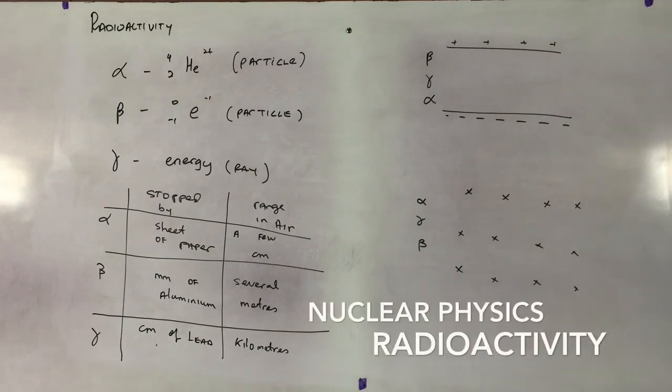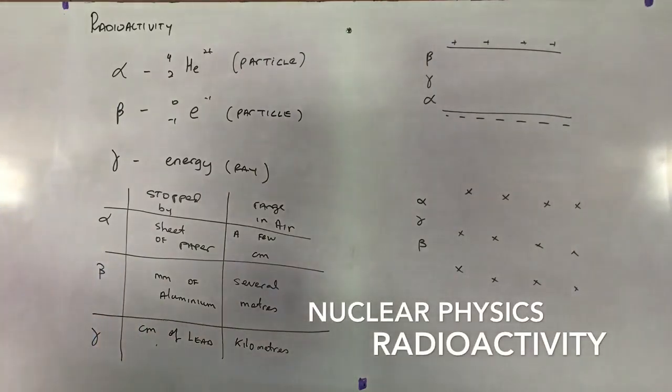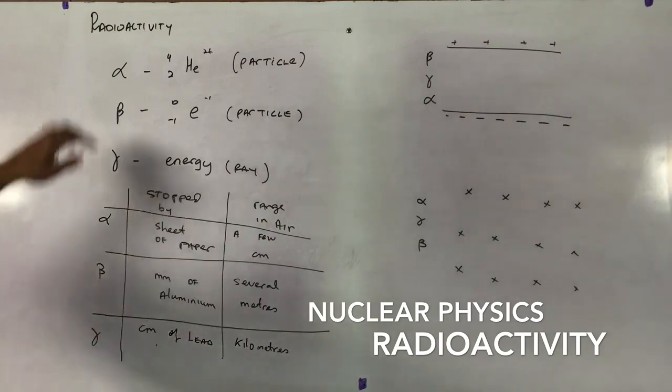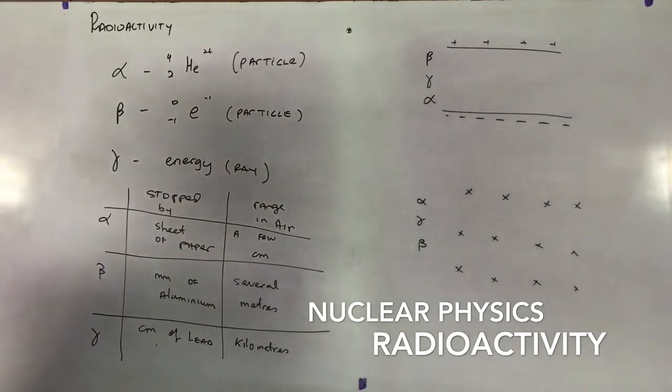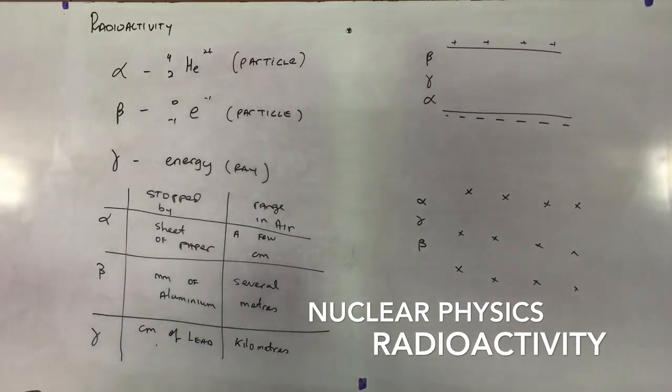Okay, so now we look at radioactivity. Radioactivity was discovered by the great Marie Curie, and what we focus on in radioactivity are three main types of radiation. The three main types of radiation that we focus on would be alpha, beta, and gamma. Right? What are alpha particles?